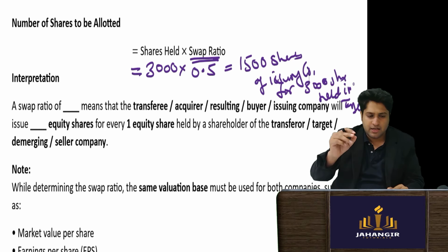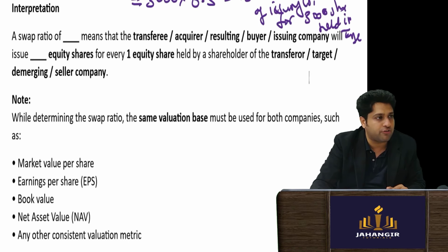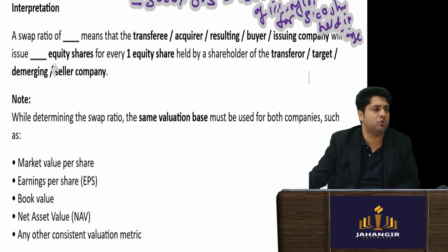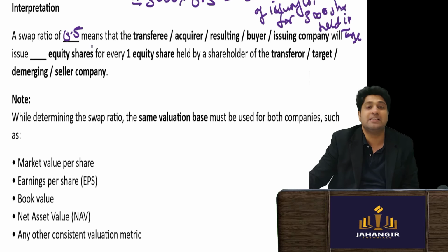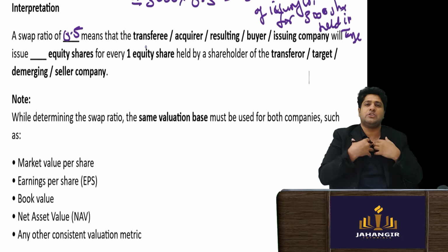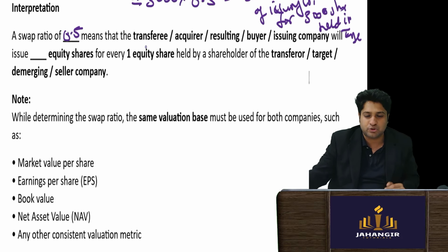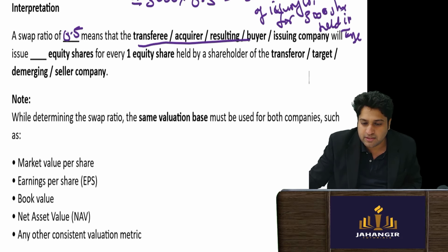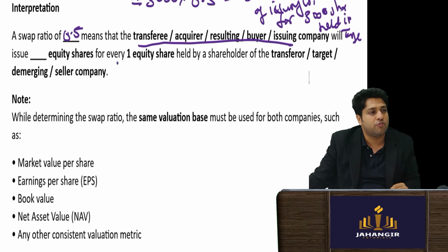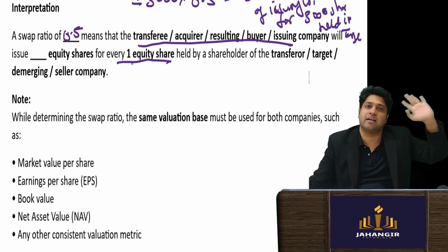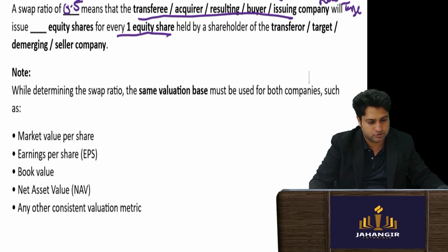Okay, so the flow of writing this will be the same. A swap ratio of whatever you calculate, say 0.5, means that the transferee, the acquirer, because we are the issuing company, right? So write the same thing: that the issuing company will issue that many shares for every one share held in the target company. Clear? So we will issue this.